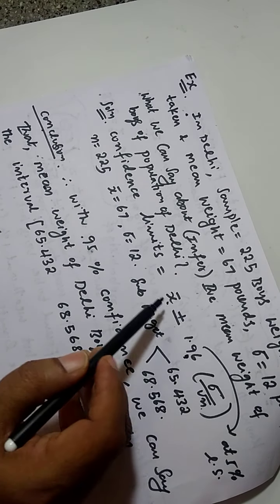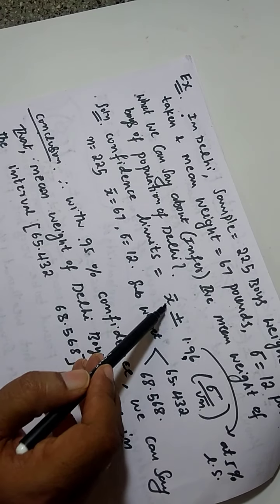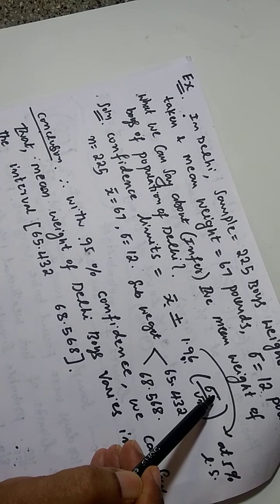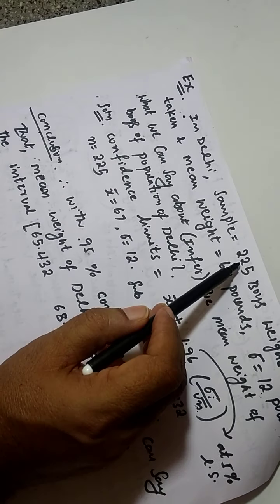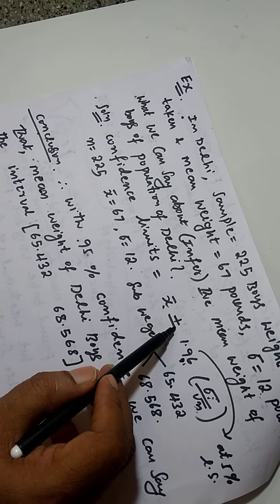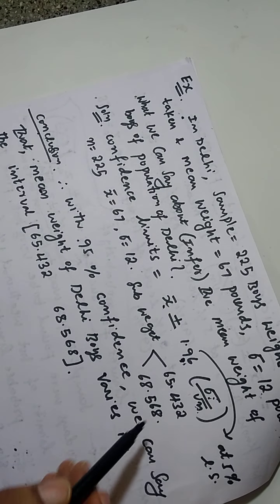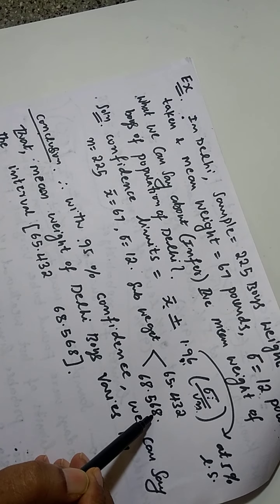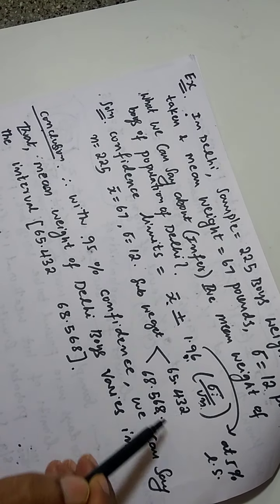When you substitute, you know what x bar is: 67 plus or minus 1.96 into standard deviation, which is given to be 12, by root n. What is the sample you have taken? 225, root of 225. Since plus or minus is there, you will get two values. One value is 65.432, another value is 68.568. So what is the conclusion?